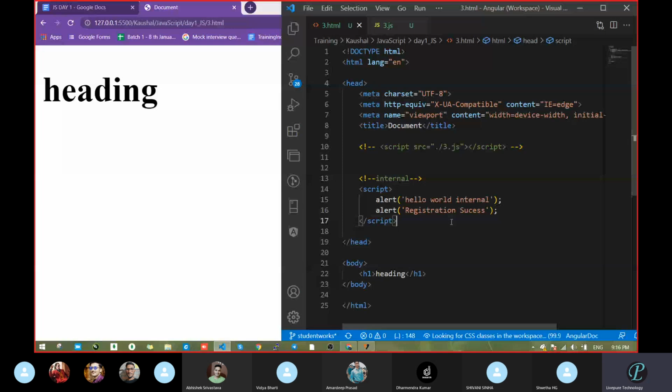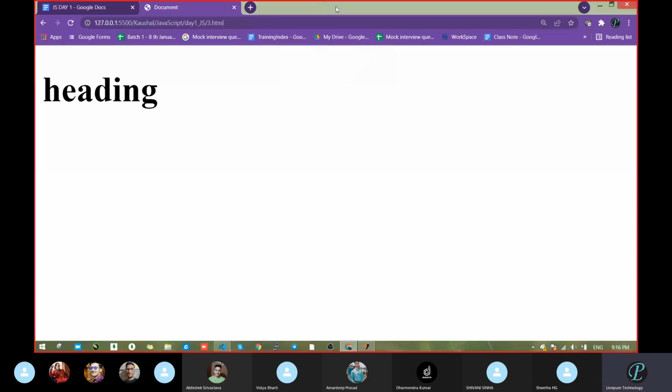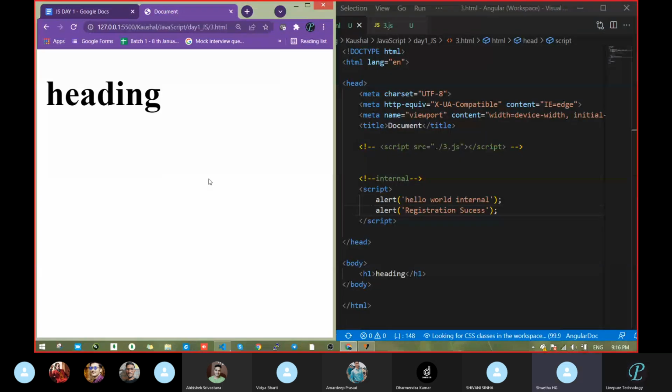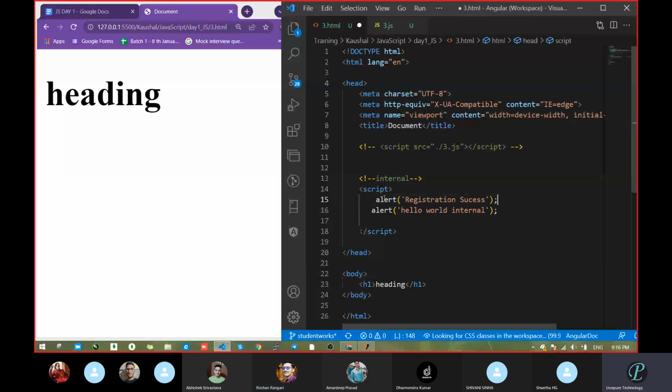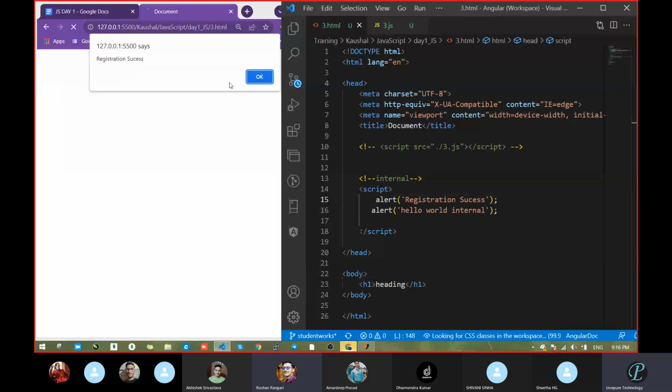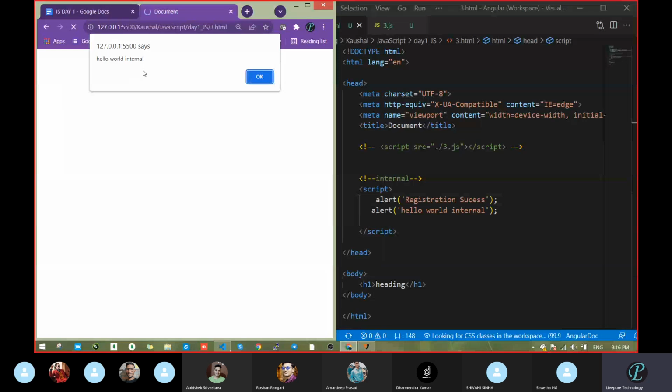So see, we have taken one alert here. This one comes first, then the second one comes. I want registration success to be first, then hello world to be second. How can I do that? Any idea? Reverse this place. Okay, changing position, sir. So first we'll take registration success, then hello world. Let's see. We got registration success first, then hello world second.